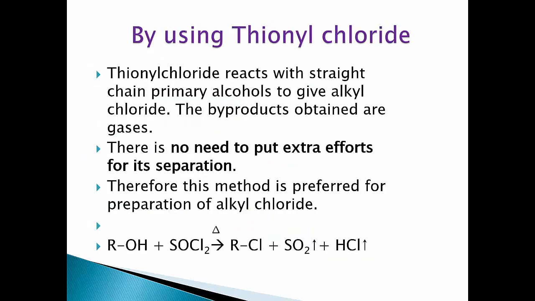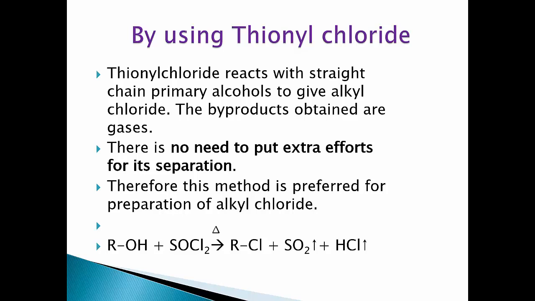Next, we are going to prepare alkyl chloride using thionyl chloride and alcohol. When thionyl chloride, that is SOCl2, reacts with straight chain primary alcohol, it gives alkyl chlorides. The byproducts obtained are gases. There is no need to put extra effort into their separation. Therefore, this method is preferred for preparation of alkyl chloride.